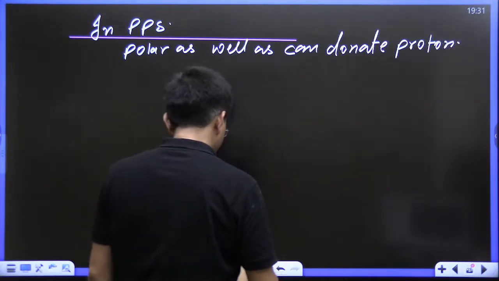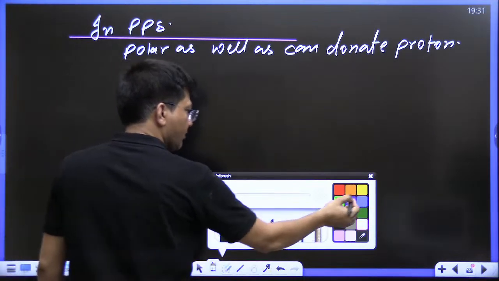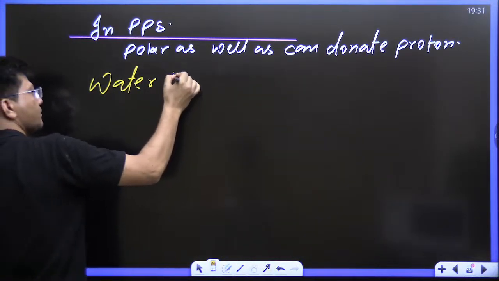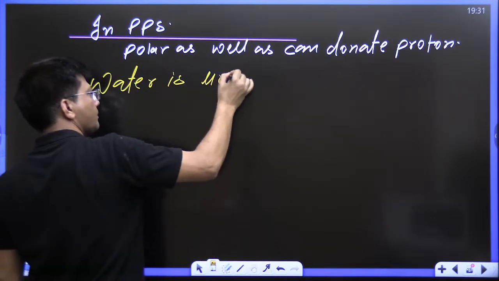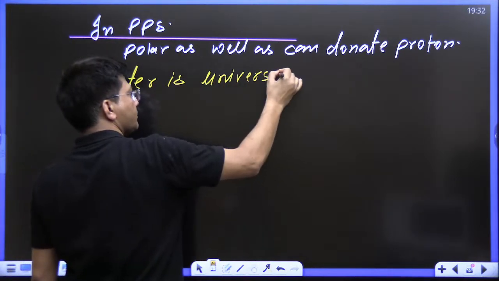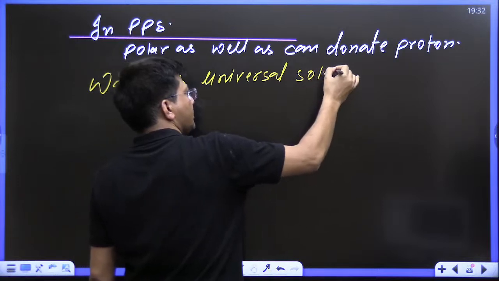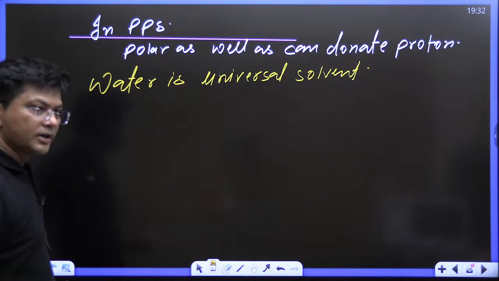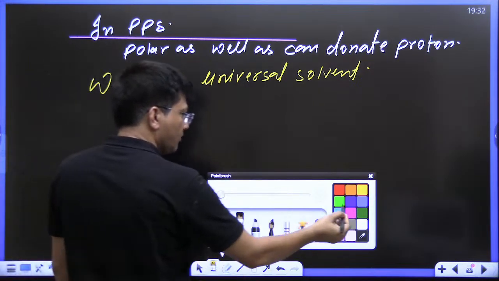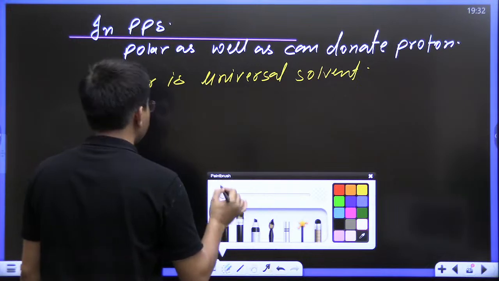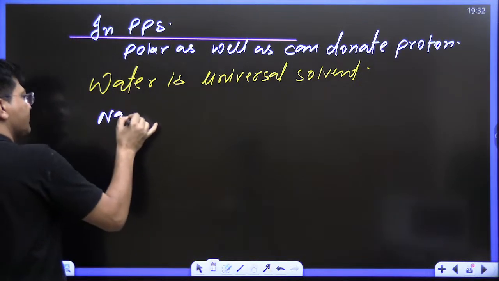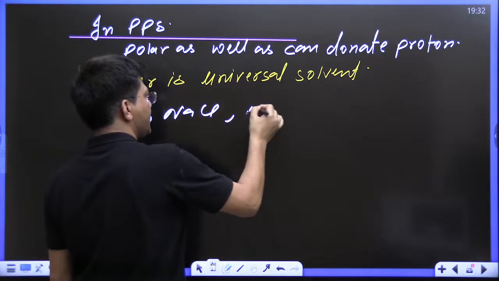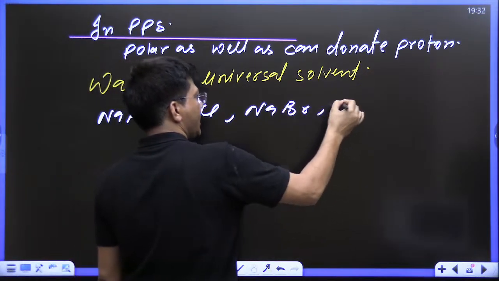You know, water is a universal solvent. You know very well, everyone, water is a universal solvent, because it dissolves most things. Now, in the market, you will get NaF, NaCl, NaBr, NaI as salts.